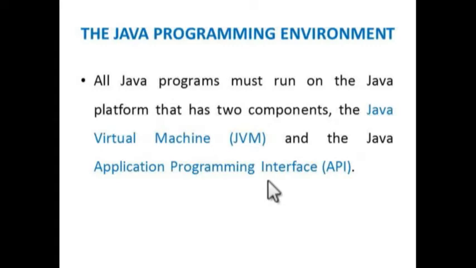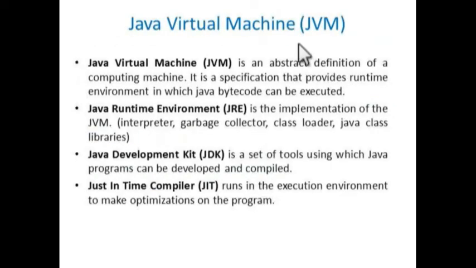Let us see about the Java programming environment. All Java programs must run on a Java platform. It has two components, the Java Virtual Machine and the Application Programming Interface. Let us see about the JVM first. It is an abstract definition of a computing machine, used to provide the runtime environment in which we can run the bytecode.